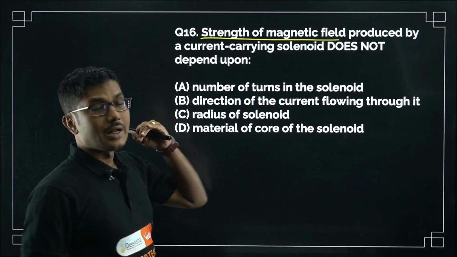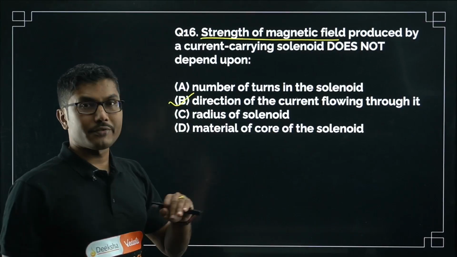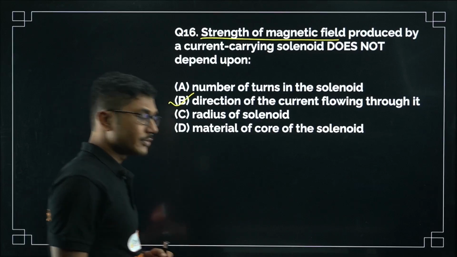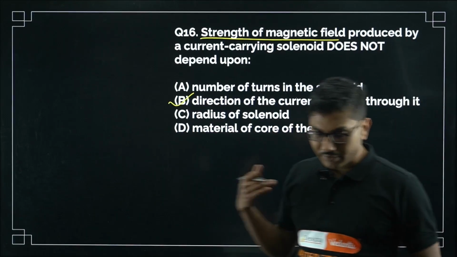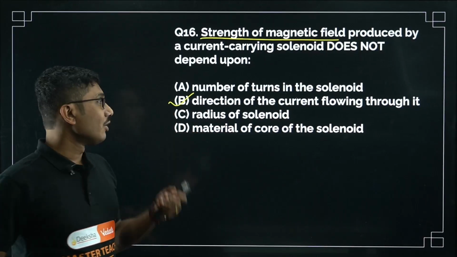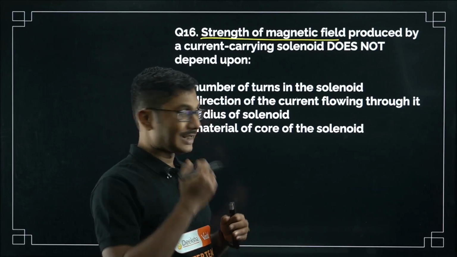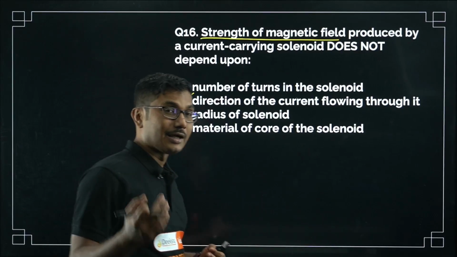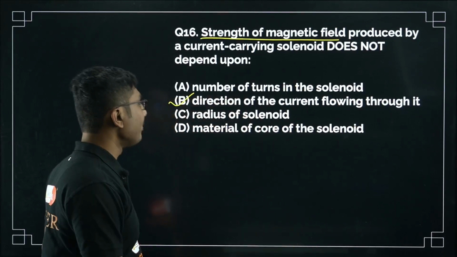So strength does not depend on the direction of current, but it depends on number of turns. It depends on radius of the solenoid. It depends on the material of the core of the solenoid. So if you have learned how to increase the strength of an electromagnet, these are the main points that you have to mention. Number of turns must be increased, radius of the solenoid must be decreased, and for the material of the core, we should place something like soft iron in the core to increase its strength, right? These are the main points.